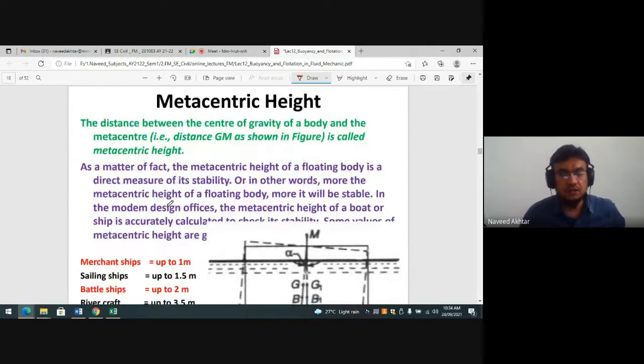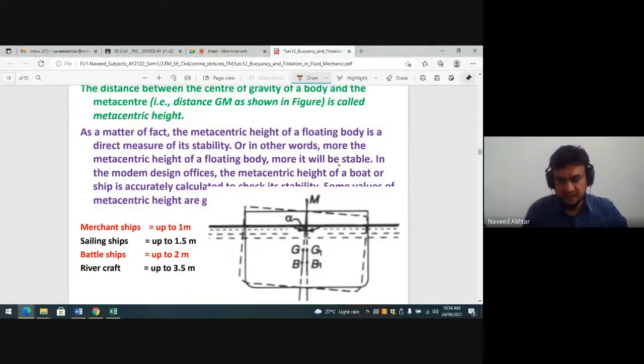Now, metacentric height. What is the metacentric height? It is the distance between the center of gravity of the body and the point about which the body oscillates, that is, the metacenter.